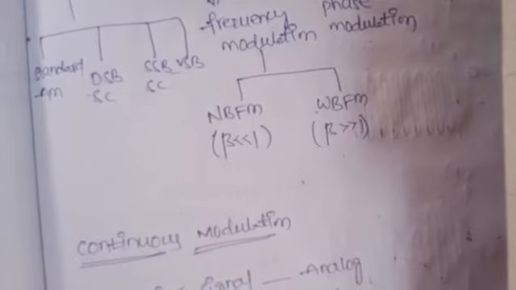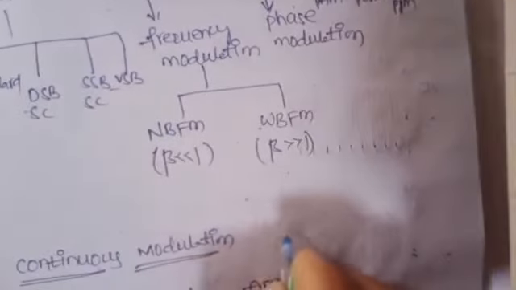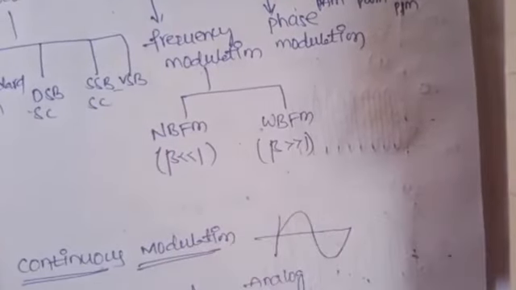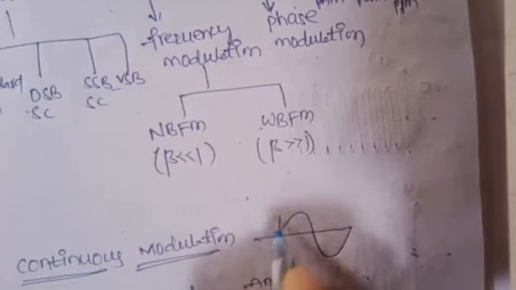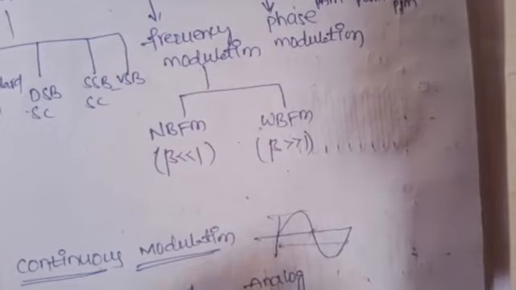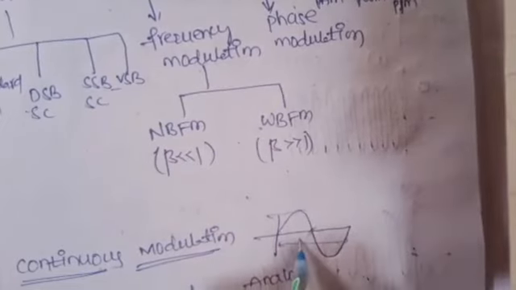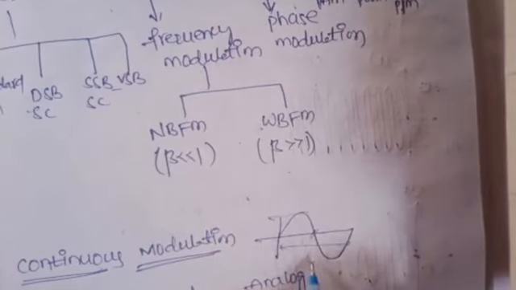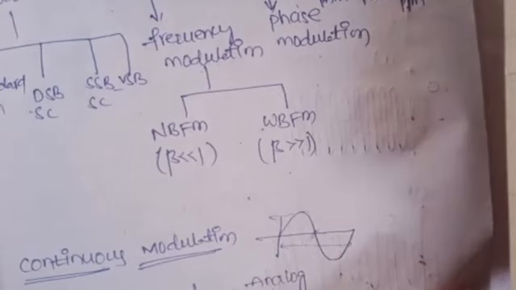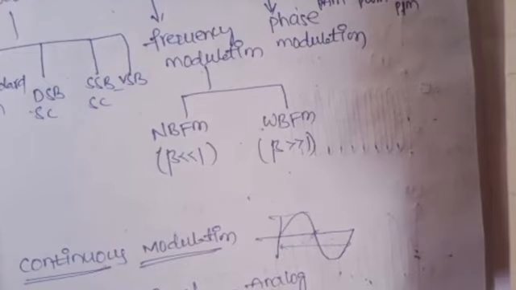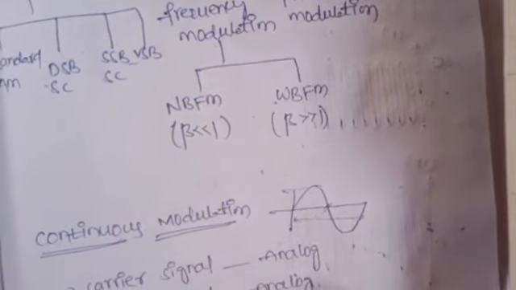So now coming to the continuous modulation. Continuous signal is nothing but analog signal. For example, here I take the sinusoidal signal. This sinusoidal signal has three characteristics, amplitude, frequency and phase. In the continuous modulation, the message signal is continuous and the carrier signal is continuous. Both the signals are continuous.